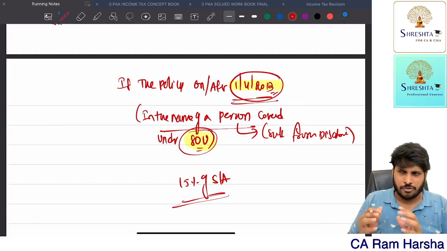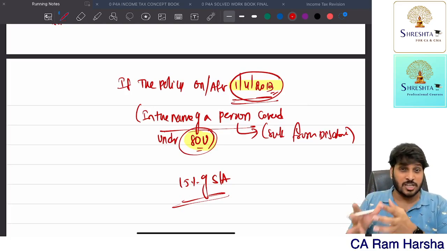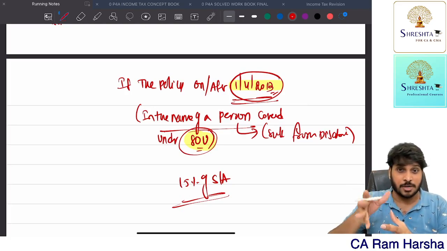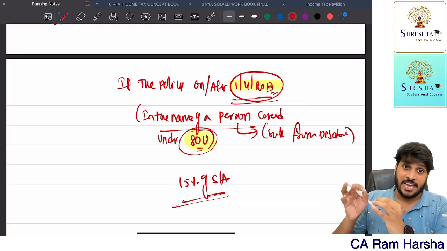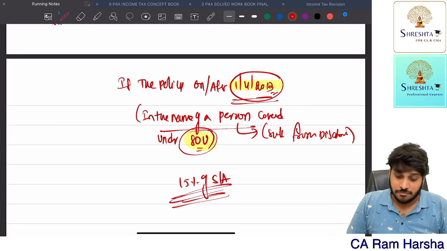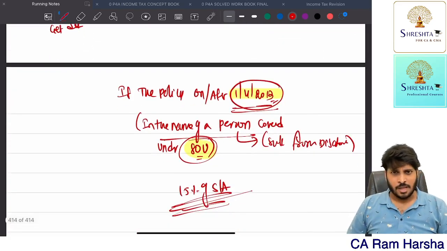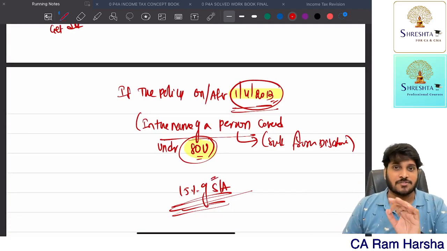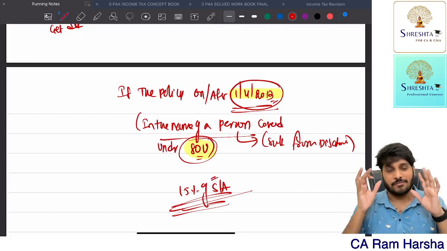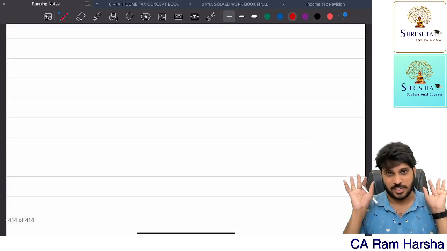What they did: from 1/4/2013, if any insurance policy is issued on or after 1st April 2013 in respect of a disabled person covered under 80U, he can claim deduction up to 15% of sum assured. So after modifying to 10, from 2013 for disabled people, 15% of sum assured deduction is given. Are you clear? Now what are they saying? You have taken an insurance policy.